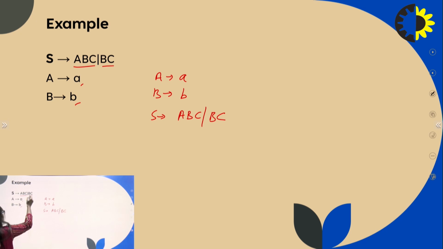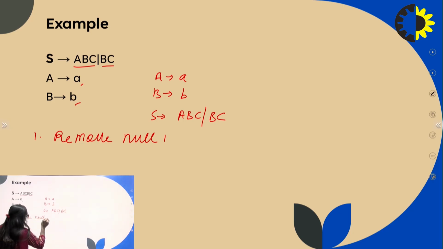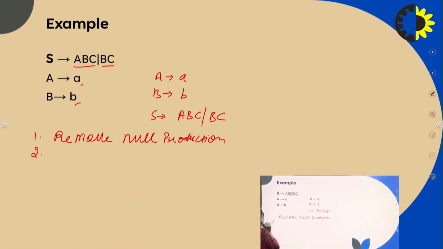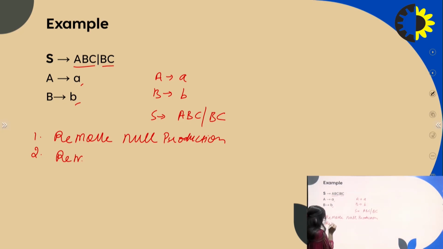So firstly remove the null production. There is no null production in this grammar. Second is remove unit production.